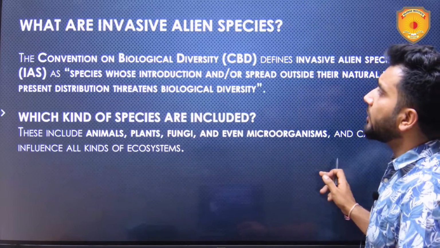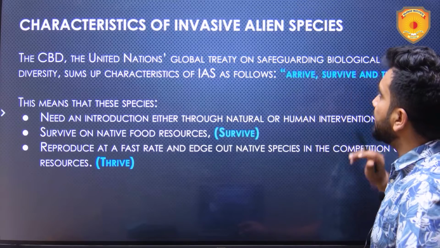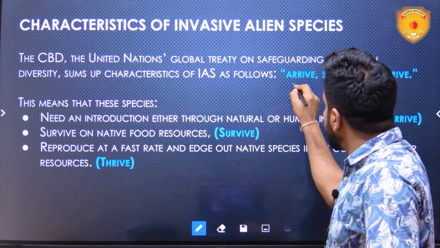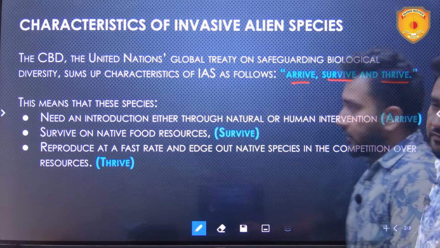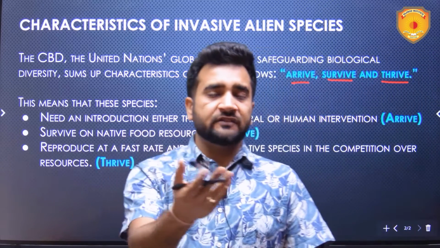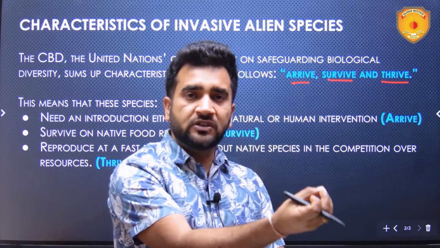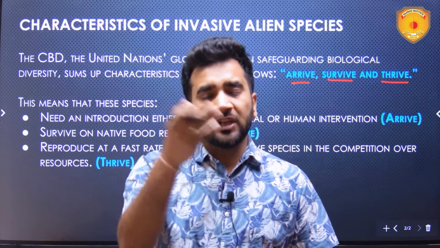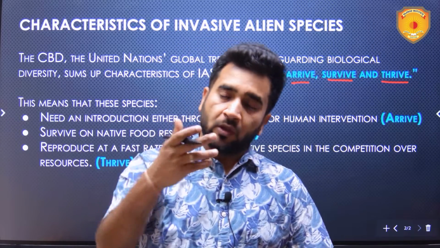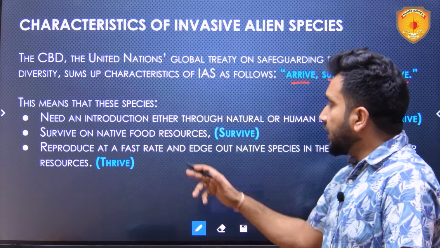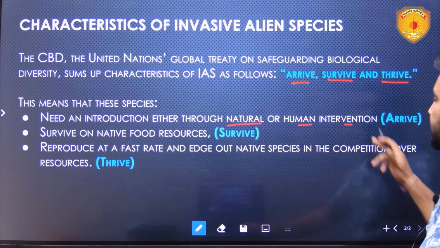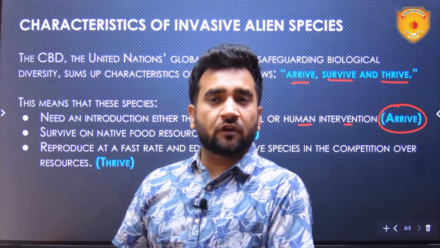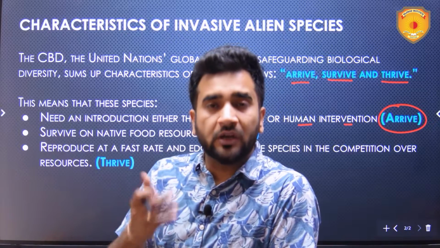Now, when I talk about characteristics of invasive alien species, there are three major characteristics. First is arrive, survive, and thrive. Arrive, how do they arrive? These invasive alien species can be introduced by humans. Like for example, this cheetal deer, the example which we are discussing, was introduced by the Britishers over there in Andaman and Nicobar Island. Okay. So it is like this. Now they need an introduction either through natural or human intervention. That is, they arrive. Another example of human intervention of an invasive species is eucalyptus trees.